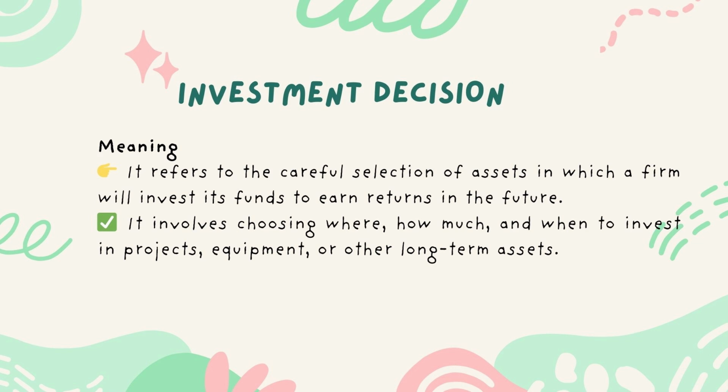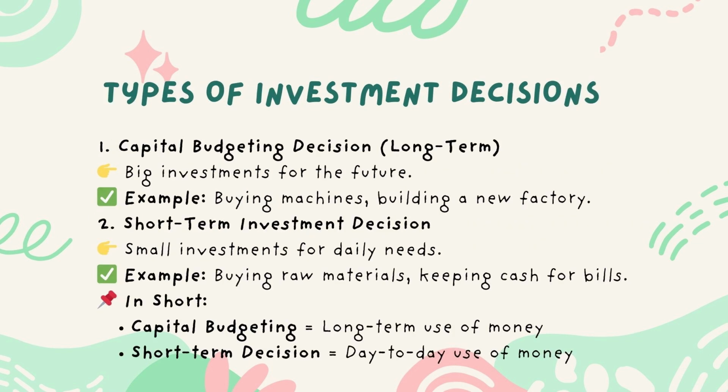Types of investment decisions. 1. Capital budgeting decision, long-term, big investments for the future. Example, buying machines, building a new factory. 2. Short-term investment decision, small investments for daily needs. Example, buying raw materials, keeping cash for bills. In short, capital budgeting equals long-term use of money. Short-term decision equals day-to-day use of money.